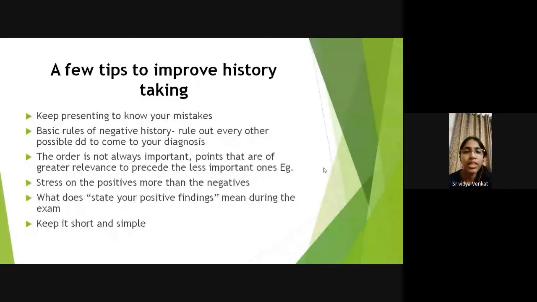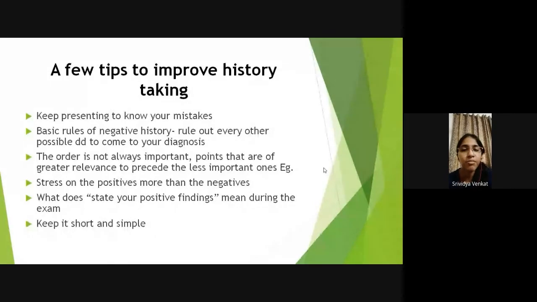So most commonly the female will come to you with a history of lump in the breast of so and so size, which increased over say 3 months from say 2 into 2 centimeter to 3 into 5 centimeter, whatever be the case. And many a time she won't have any other complaint. She won't have pain, she won't have any nipple discharge, she won't have any overlying skin changes. But that is your job to rule out all of that in the negative history. So you will say no history of any nipple discharge, no history of any overlying skin changes, etc.